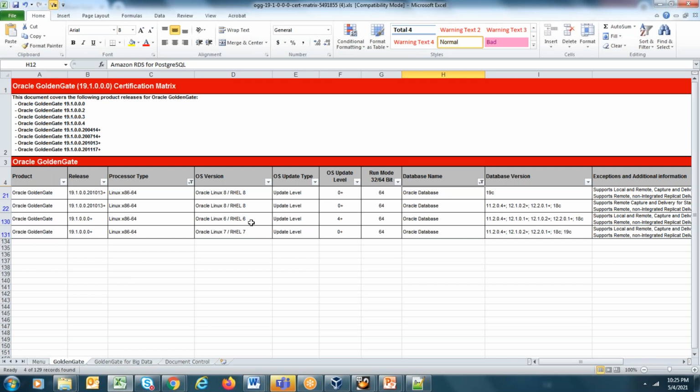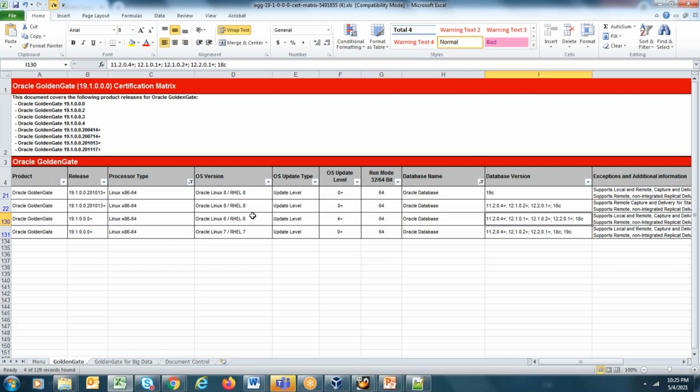Once we select this, we have RHEL. This is 6, so this is the version which we'll have to see. For RHEL 6, Oracle GoldenGate 19C is supported. That's okay.